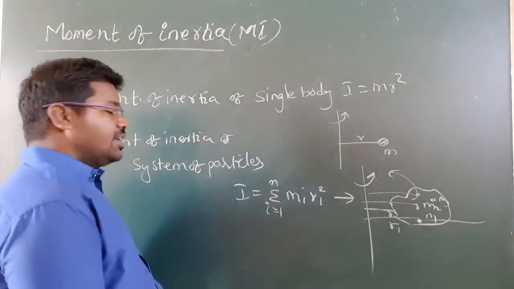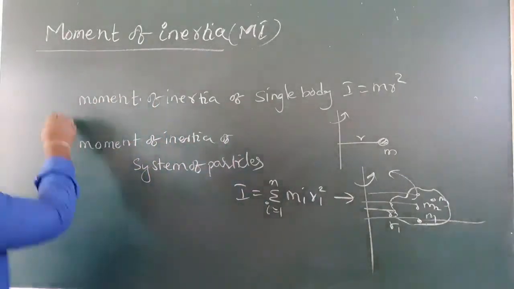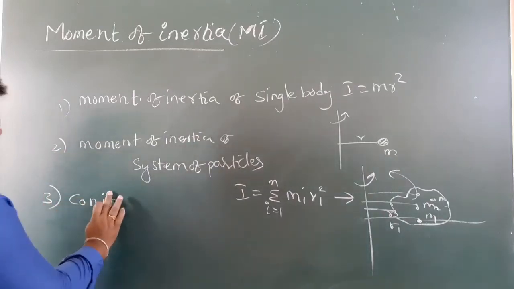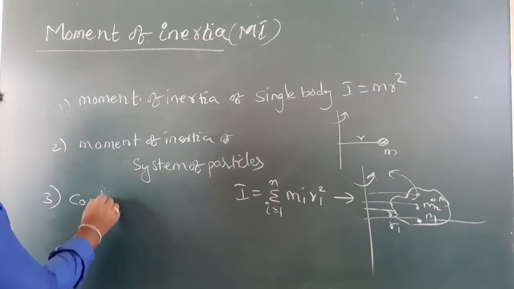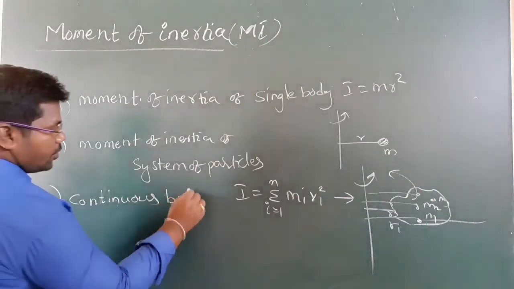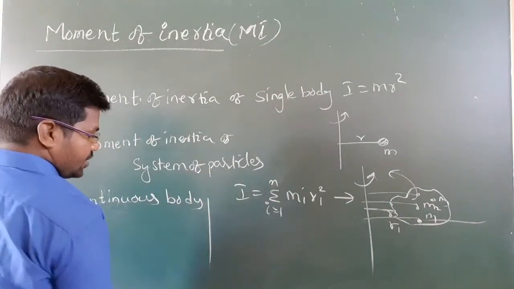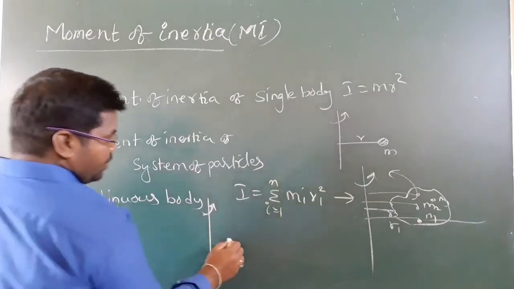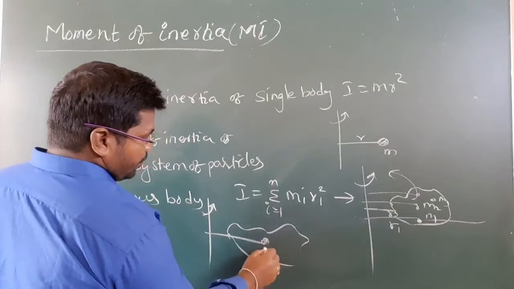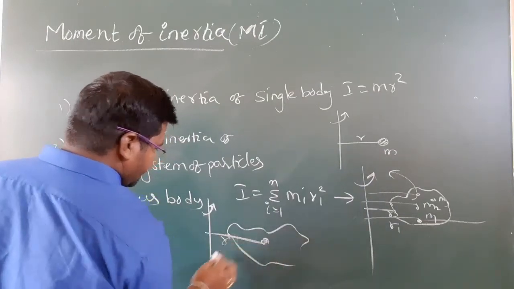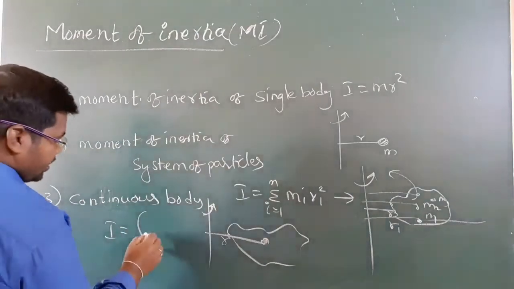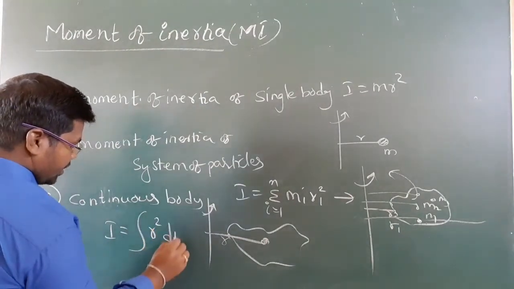For a rigid and continuous mass, consider an axis of rotation and a body with continuous mass, a big mass. We can write the formula for moment of inertia as I equal to the integral of r square dm.